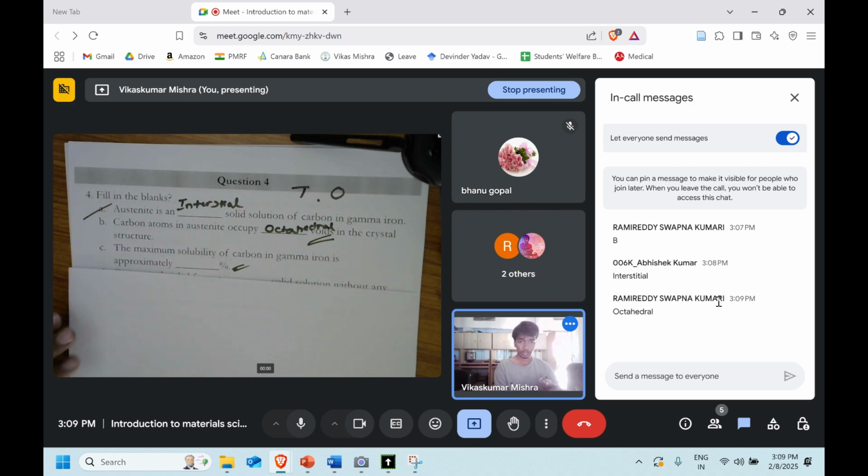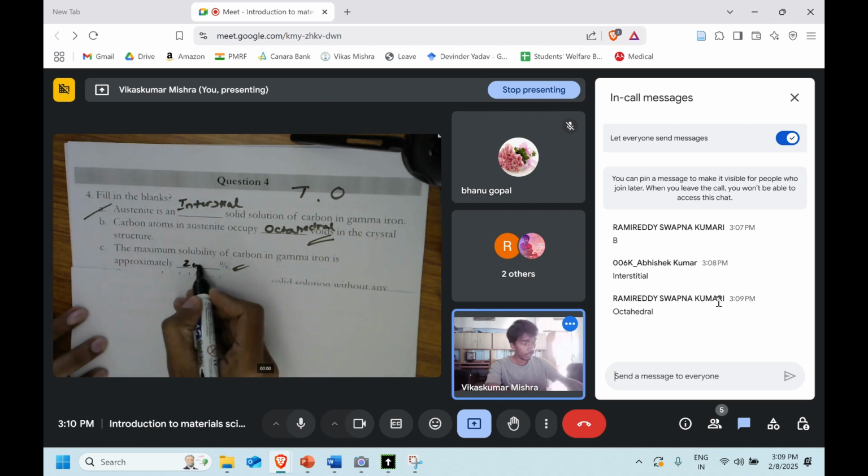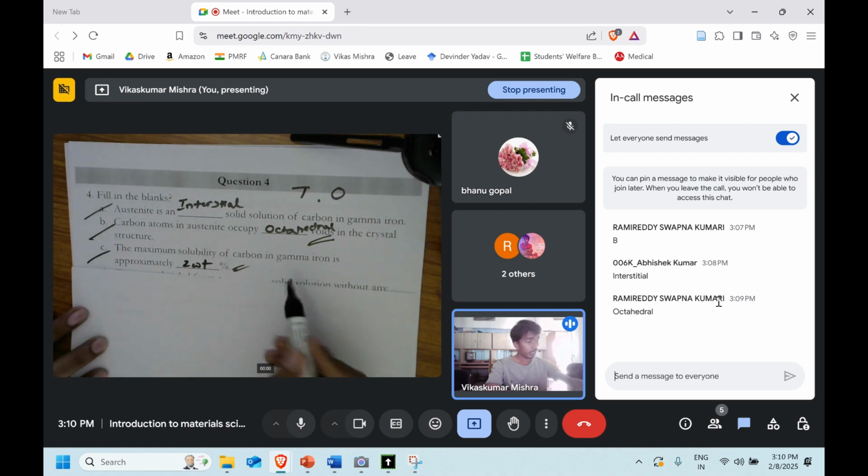So 100% solubility is not possible, not even geometrically. Even when we take into account the strain factor, that solubility limit goes even lower. As per the phase diagram, only 2 weight percent it will occupy, so that is the maximum solubility of carbon in the gamma iron.